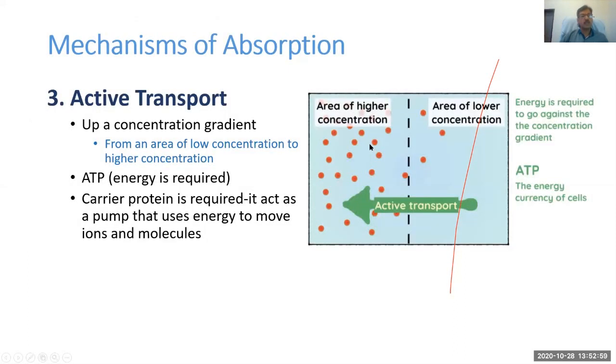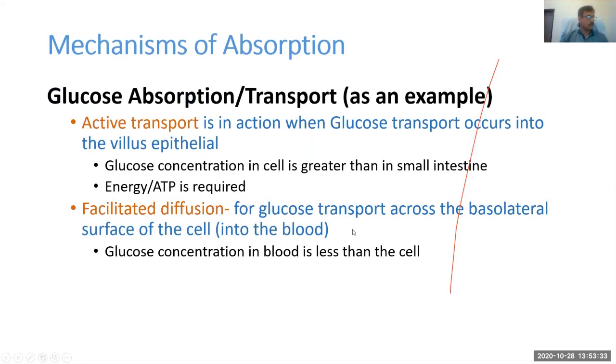Next is active transport. This is the opposite of diffusion, that is, against the concentration gradient, from lower to higher concentration. So that requires a source of energy, and ATP is required. And a carrier protein is sometimes also required, which usually acts as a pump and uses the energy to move the ion across the cell membrane. Here you can see the area of lower concentration, and through active transport the molecule passes to the area of higher concentration.